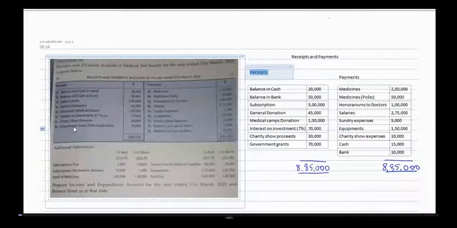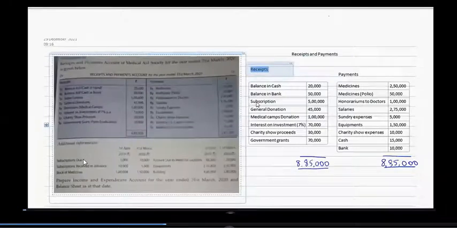The receipts have these balances: balance in cash, balance in bank, subscription, general donation, medical camps donation, interest on investment 7%, charity show proceeds, government grants. All these are receipts during the year, and the payments are medicines for polio, honorarium to doctors, salaries, sundry expenses, equipments, charity shows, cash, and bank.